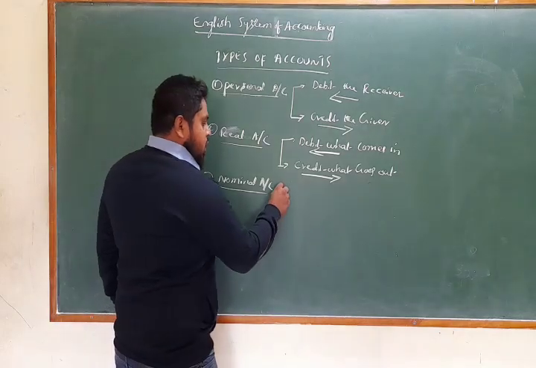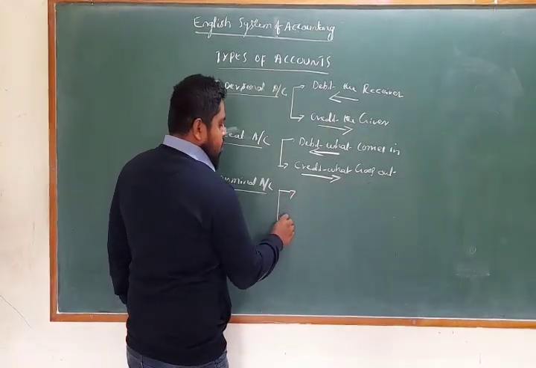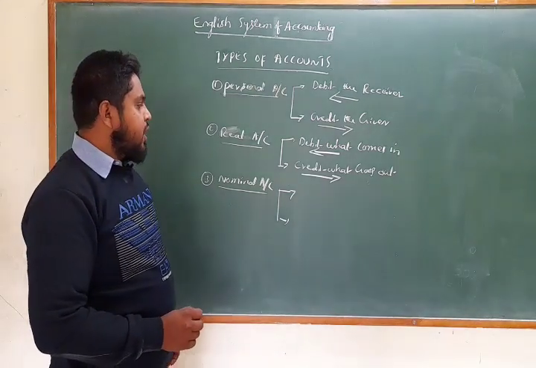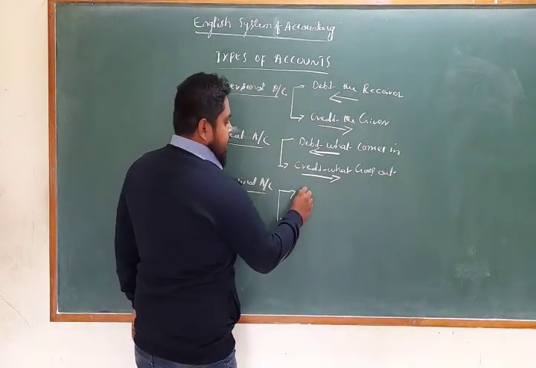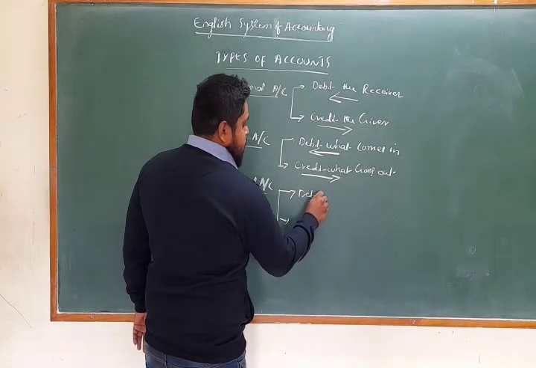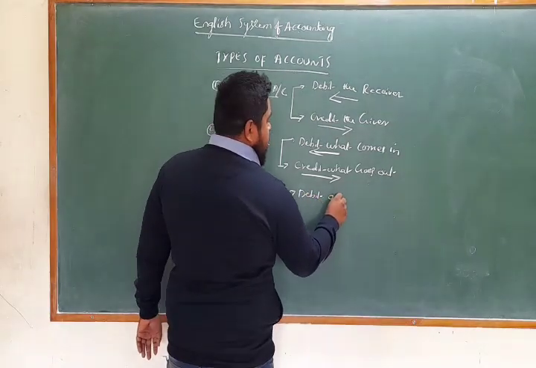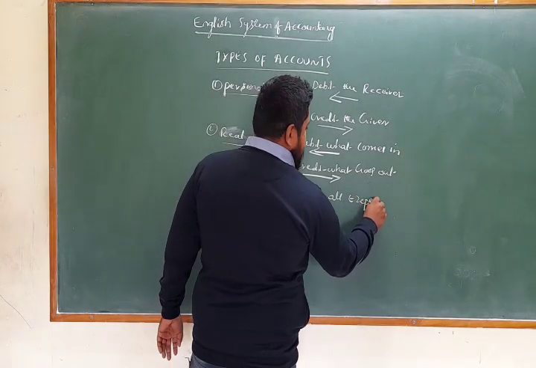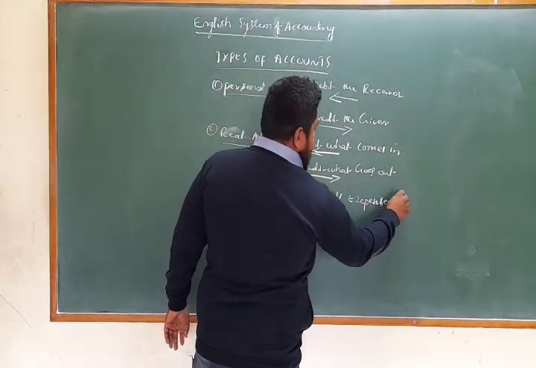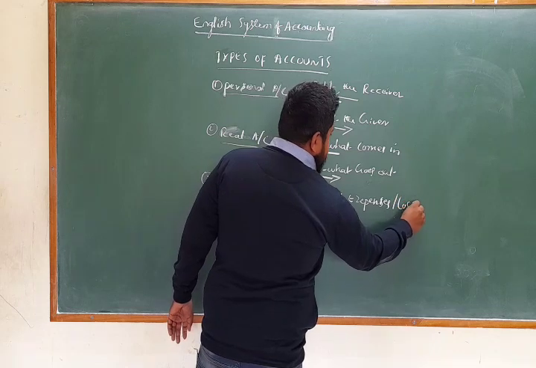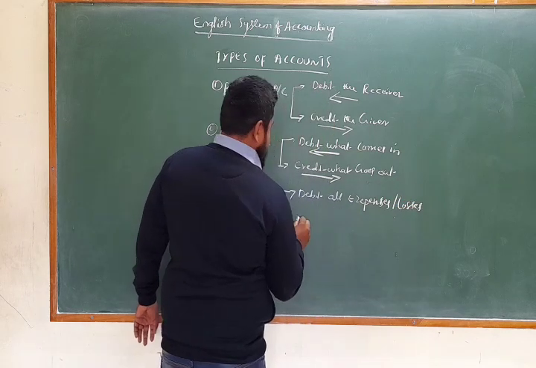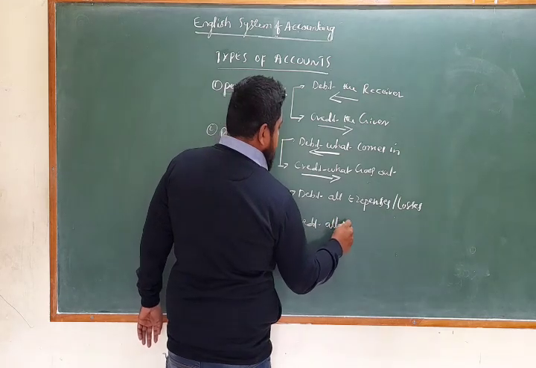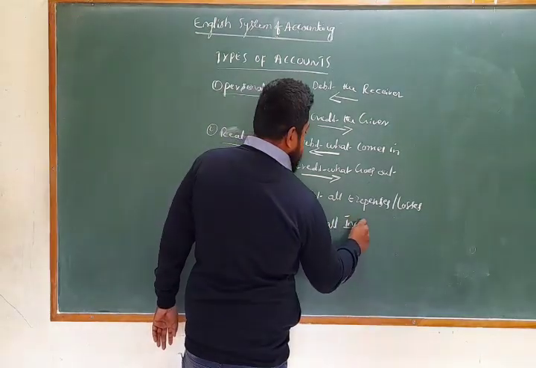Now, nominal accounts are related to expenses and losses, incomes and gains. The rules are: debit all expenses and losses, credit all incomes and gains.